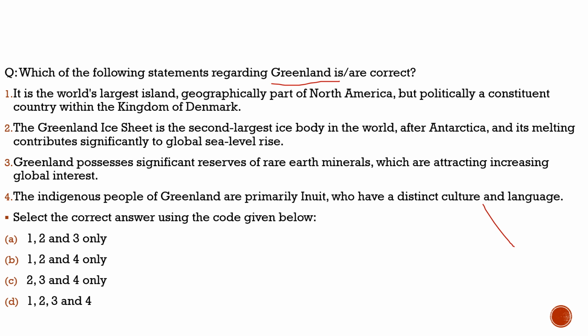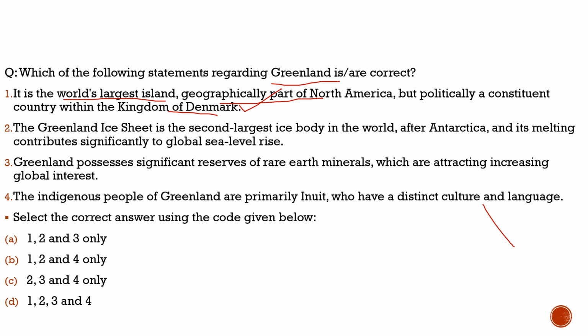Here the question says, which of the following statements regarding Greenland are correct? First statement, it is the world's largest island, geographically part of North America, but politically a constituent country within the Kingdom of Denmark. It is an autonomous country within the Kingdom of Denmark. 100% correct, nothing wrong with the statement.